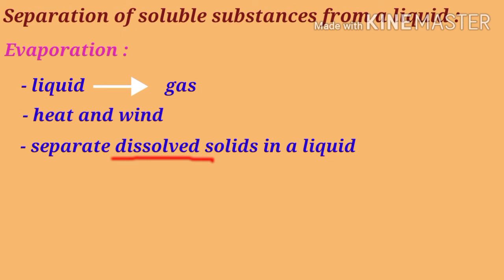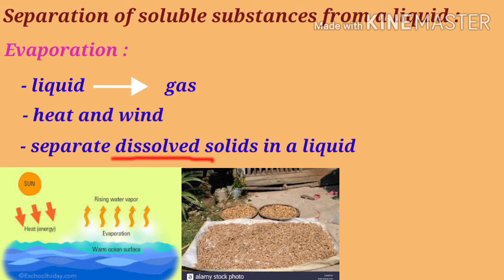Okay, students, why are food items sun-dried? What happens when the food items are exposed to sunlight? When food items are sun-dried, the water content in them is removed through evaporation. Can you say any other example for separation through evaporation?